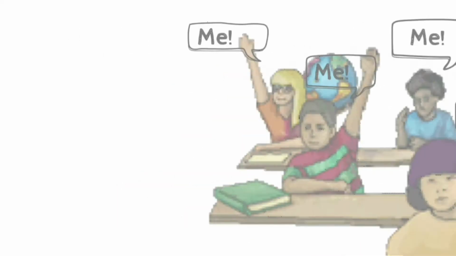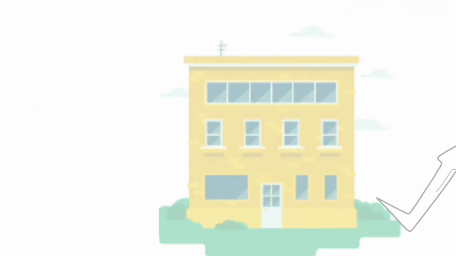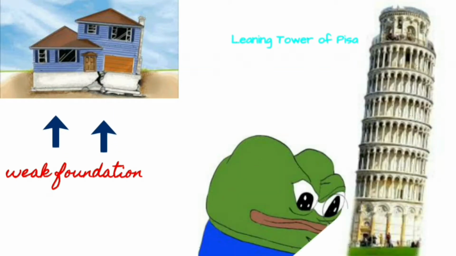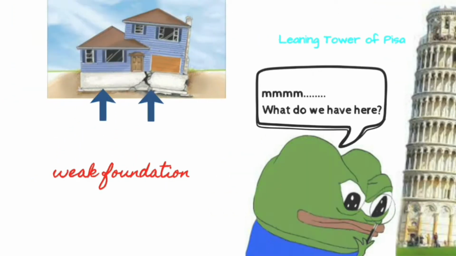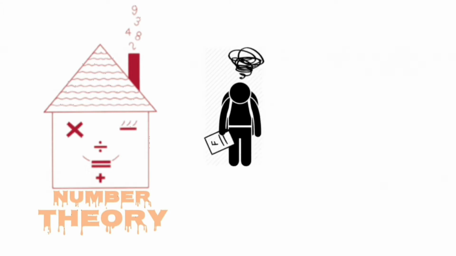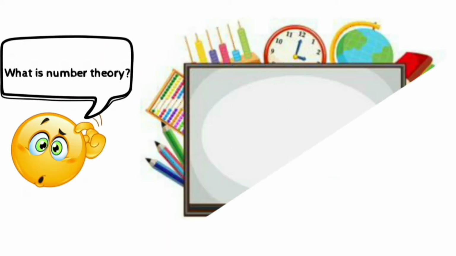Okay, so let's look at buildings. Buildings need a strong foundation to start off, so that they do not go tumbling down. Look at the Leaning Tower of Pisa. Would you say it has a strong foundation? Well, I'll leave you to think about that. It's the same thing with number theory. Number theory is the foundation of math. Not knowing it may just be one of the reasons why you may be failing math or don't do very well at it. So, what is number theory?